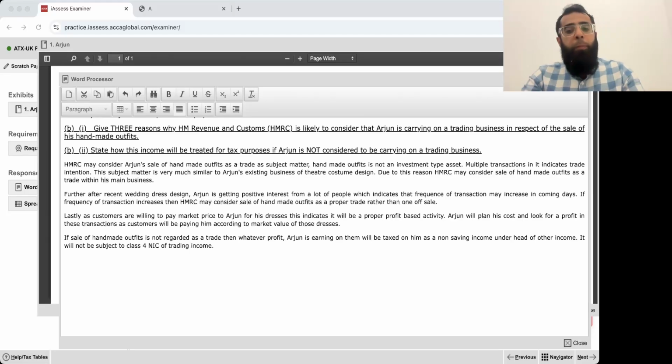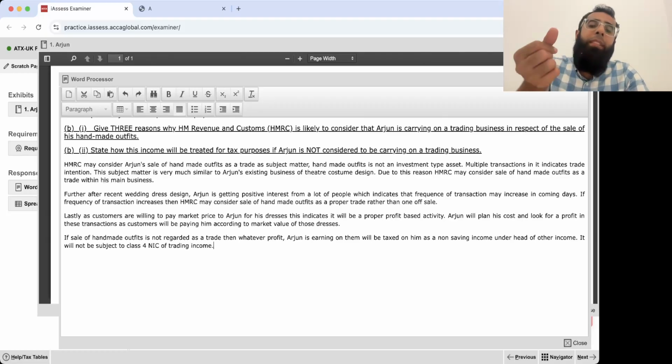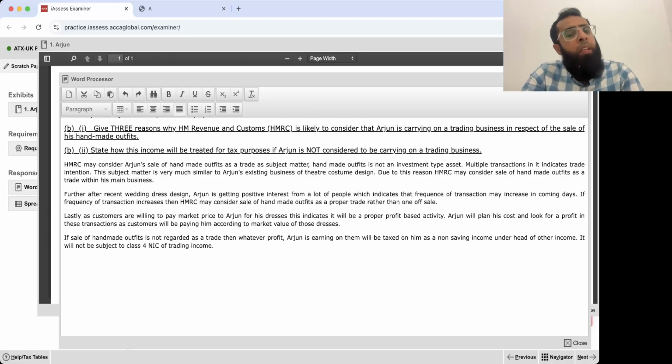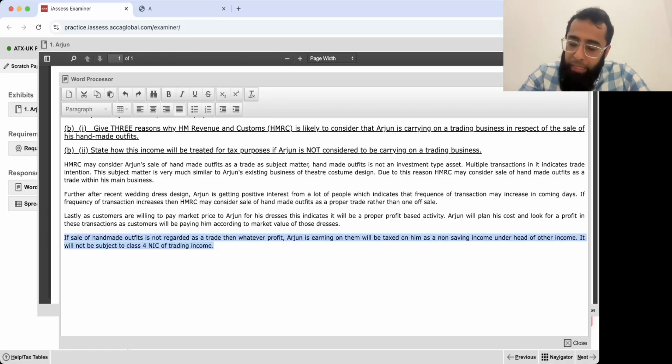So now what tax department will do is that for whatever you sold it, less the cost, you get a profit. That profit will not be considered as a trading income such that it will be subject to income tax and class 4 NIC. It will just be considered as an other income in his non-saving income. He will pay income tax on it. Non-saving income is the default. It's not interest income or dividend income. It will go in the head of non-saving and normal income tax will be payable.